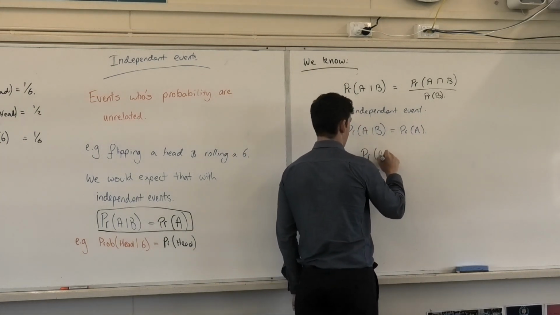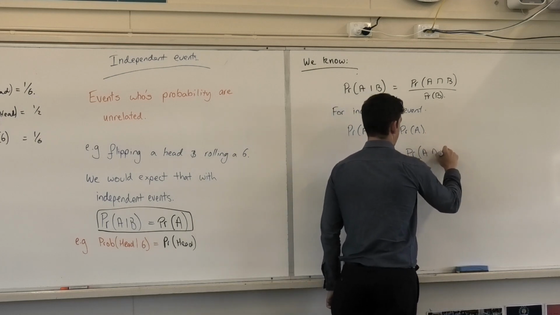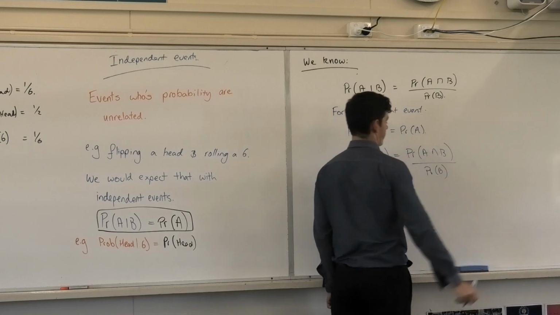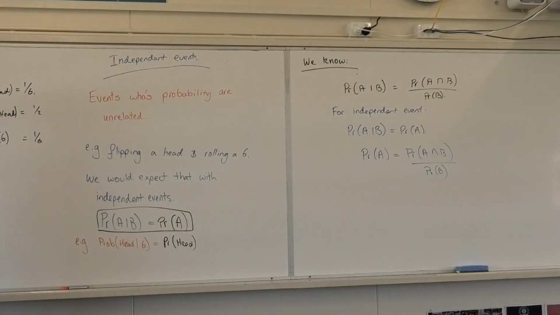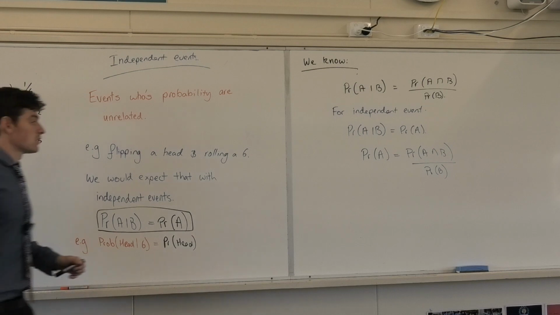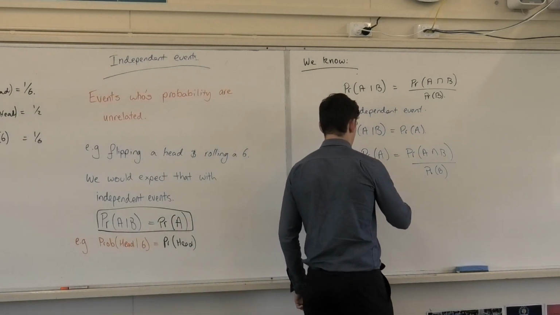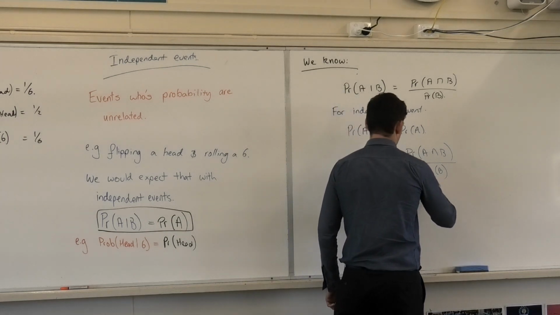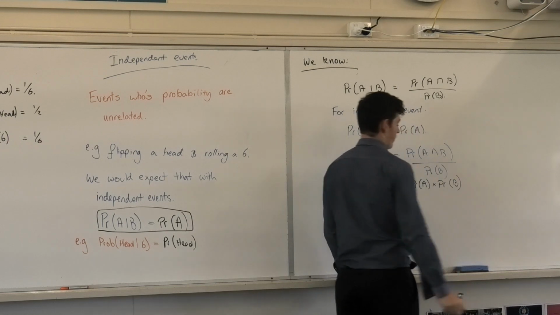P(A) equals P(A and B) divided by P(B). So what that tells us is if the events are independent, P(A and B) is equal to P(A) times P(B).